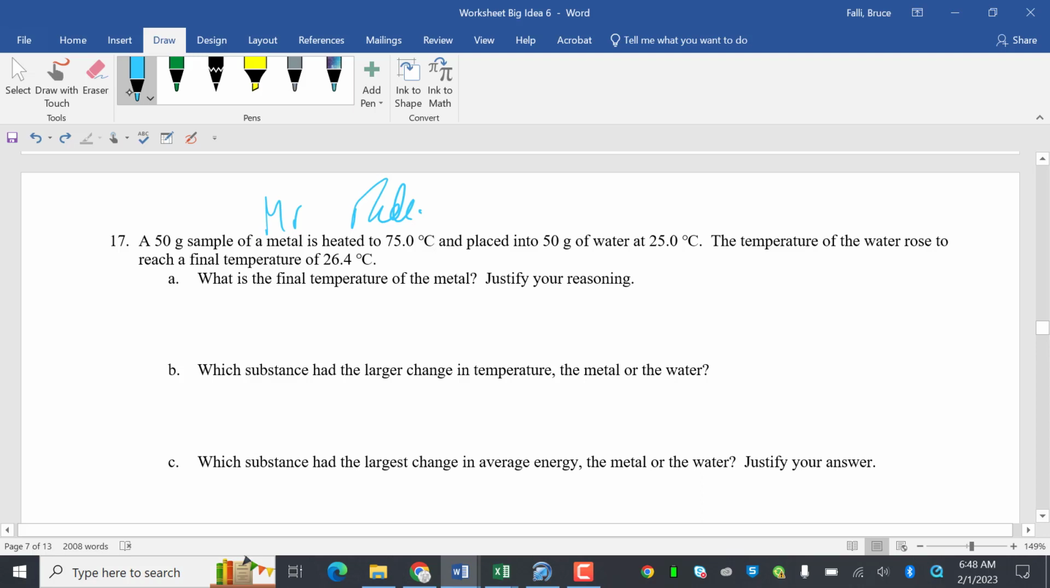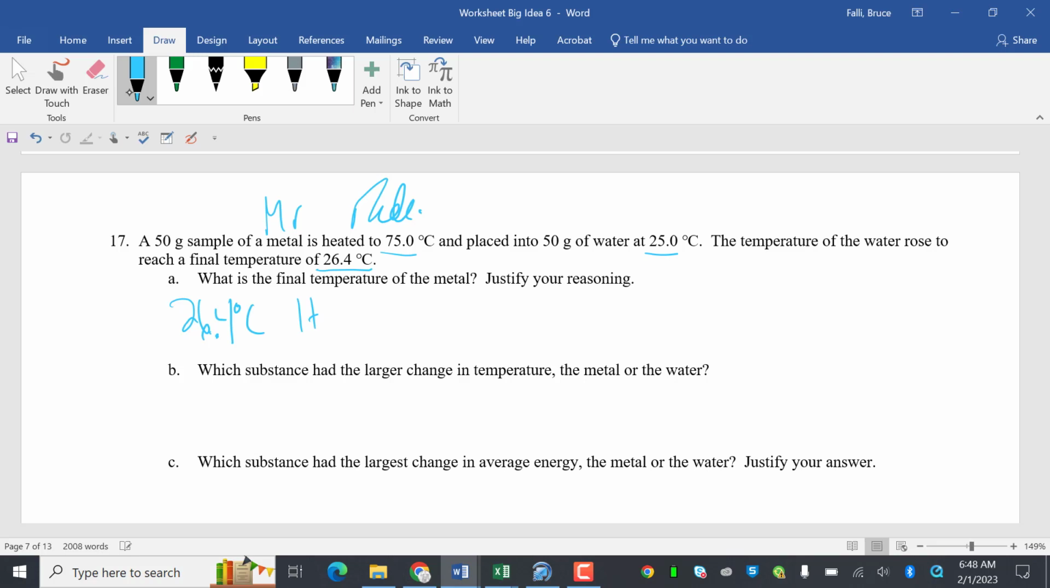What is the final temperature of the metal? Justify your reasoning. A 50-gram sample of a metal is heated to 75 and placed into 50 grams of water at 25. The temperature of the water rose to reach the final temperature of 26.4. What is the final temperature of the metal? 26.4. Justify your reasoning. It cooled until it equaled the water.